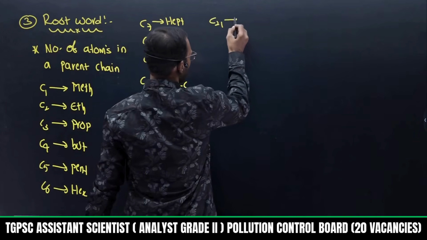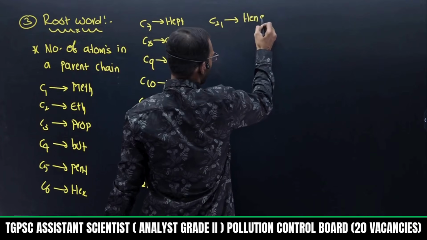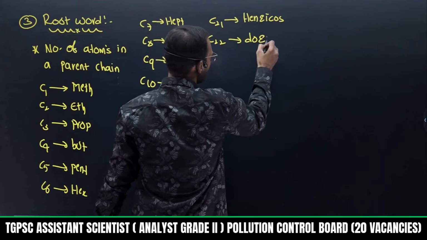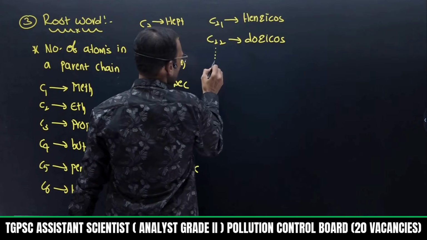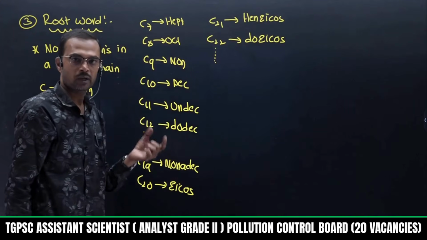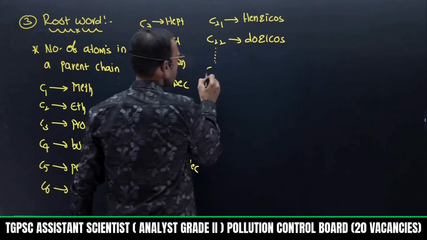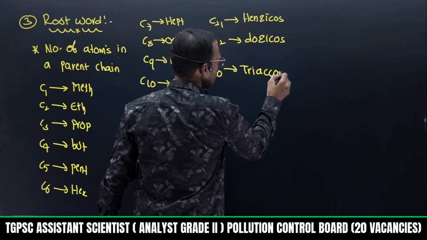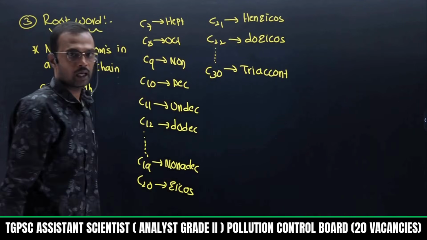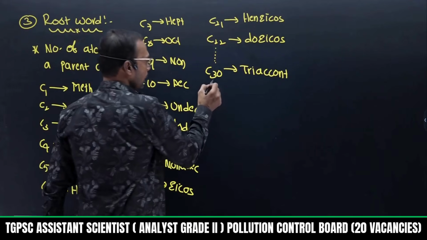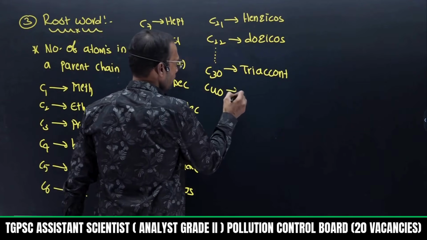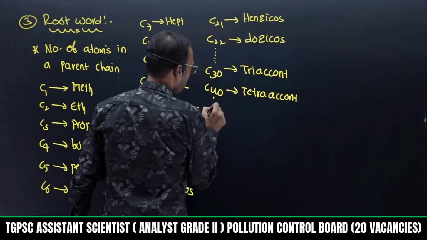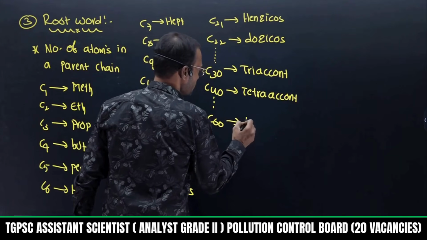Suppose C21 is there. Here I can say henicosane or henicos. C22 docos. Then C23 tricos, tetracos, pentacos, nonacos. Then finally you will get C30. C30 is triacontane. Otherwise you can write triacont. Ane is nothing but alkane, triacontane. Then C40, that is tetracont, pentacont.